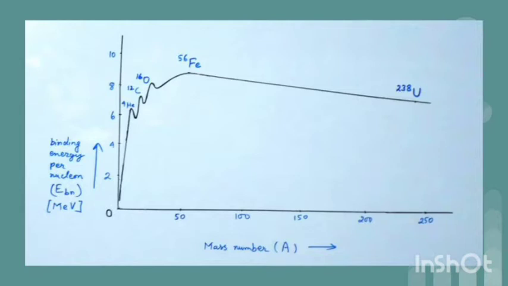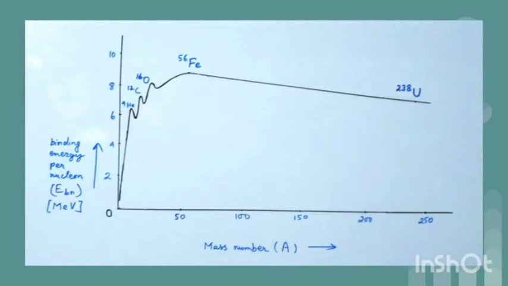For heavy nuclei with mass number greater than 170, the binding energy per nucleon is less than 8 MeV. If nuclei with less total binding energy transform to nuclei with greater binding energy, then energy is released. If a heavy nucleus breaks into two medium weight nuclei, then total binding energy increases and rest mass energy decreases, and hence energy is released in the process as it happens in fission reaction.